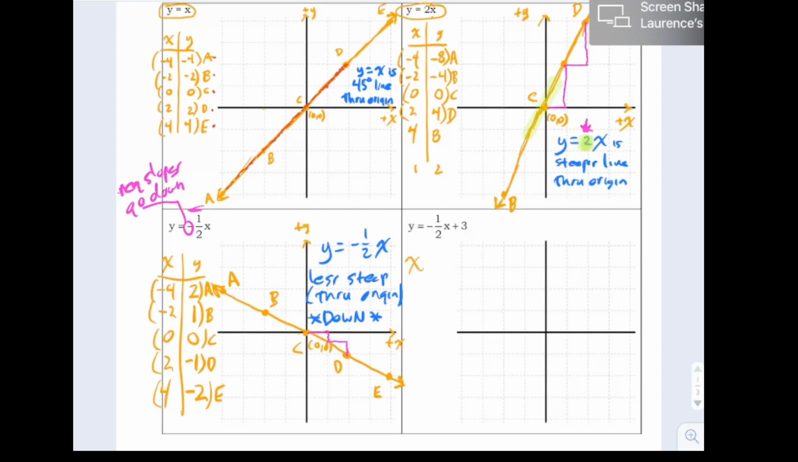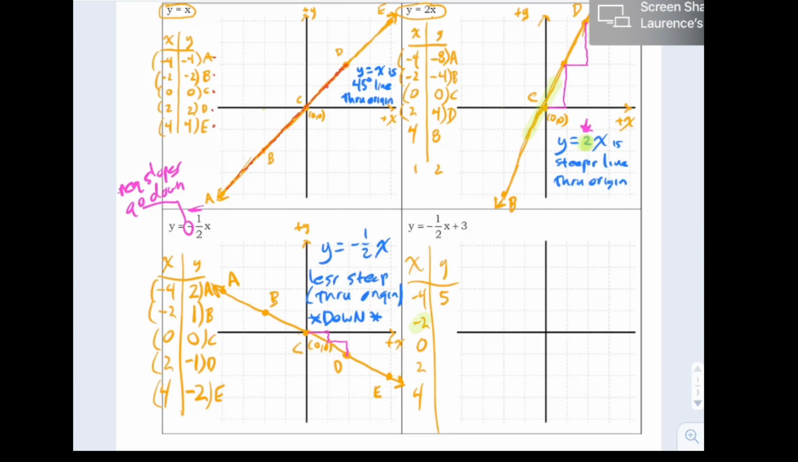So you go x, y, let's just plug in the same values. Negative 4, negative 2, 0, 2, and 4. Now before, when we plugged in negative 4, we got y equals 2. But now we're going to get y equals 2, and then we're going to add 3 to get 5. I'll do the next one. 5. Okay, 5.